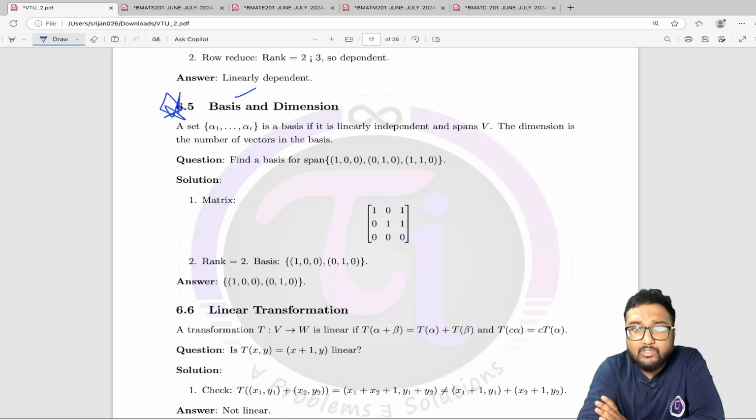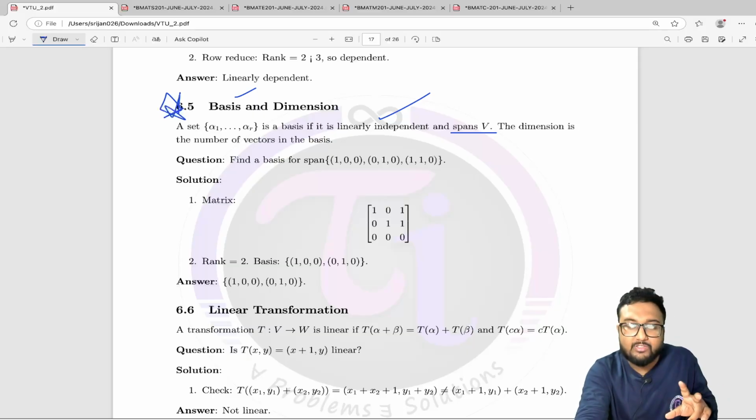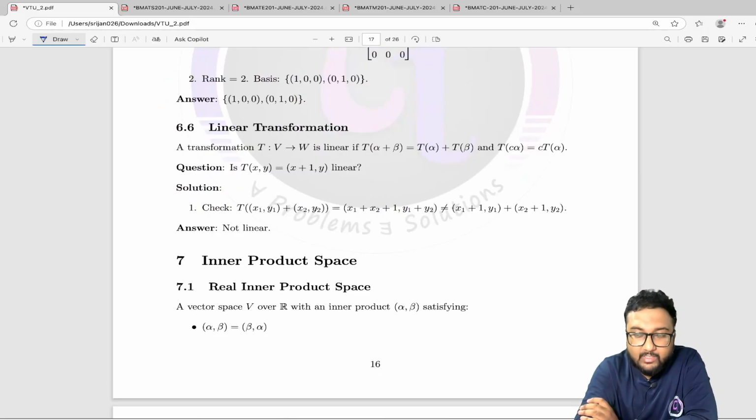So for basis you need to check two things. One I have said, that is linearly independent, and the second one is whether the set of vectors spans the entire vector space, that is, spans V or not. If these two conditions are satisfied, then it will be a basis, and then you will find the dimension of it. What is dimension, by the way? Dimension is the number of independent vectors, or rather the number of vectors present in the basis. That is the dimension of that particular vector space or subspace, whatever it is.